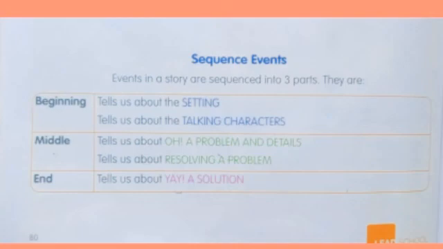Next, the middle of the story tells us about a problem and details, and about resolving the problem. Next, the ending of the story tells us about the solution for the problem. The sequence events help us to understand the story better.